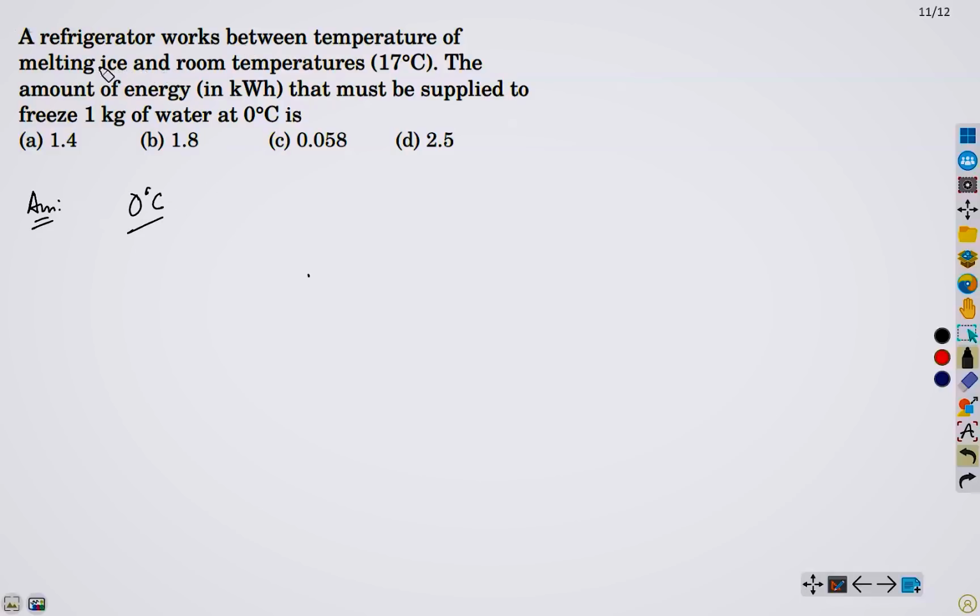Since it is the temperature of melting ice, it is absorbing the heat, so it is the sink. Therefore, this is our T2, and this is our source temperature, room temperature, 17 degrees Celsius. So we need to convert this into Kelvin.